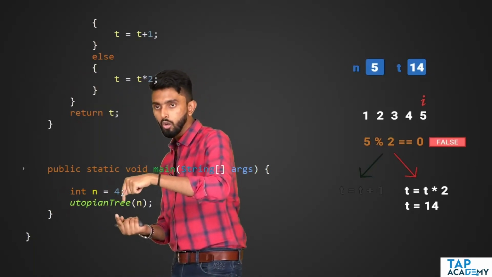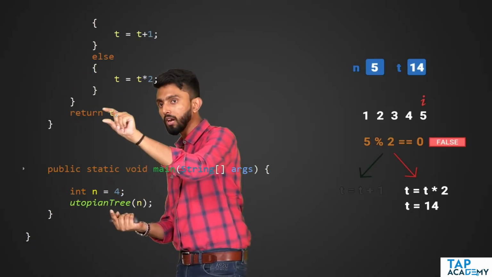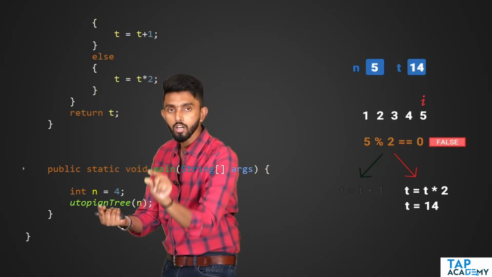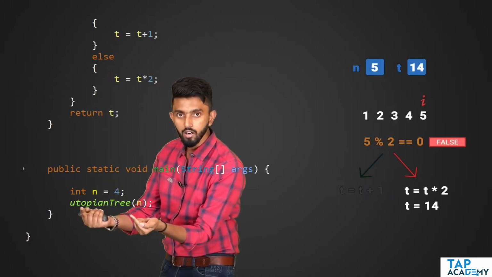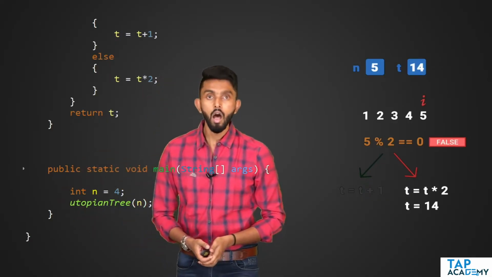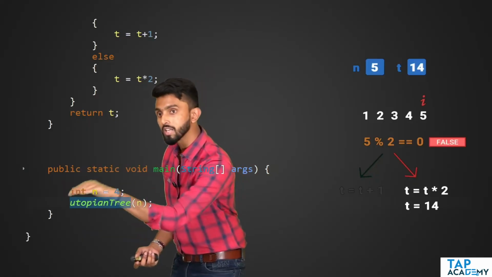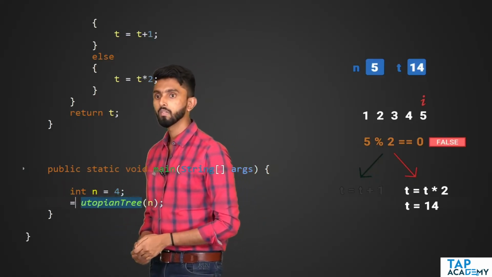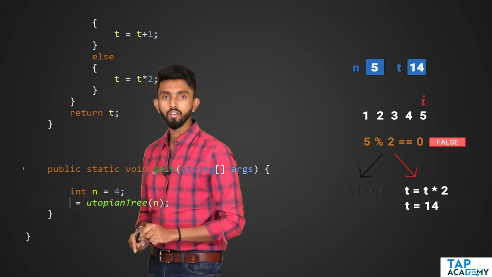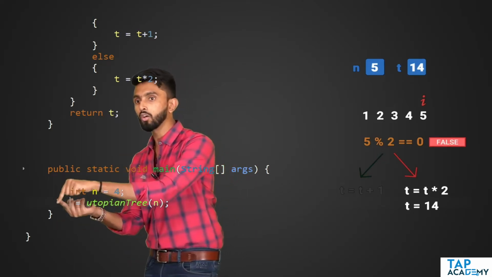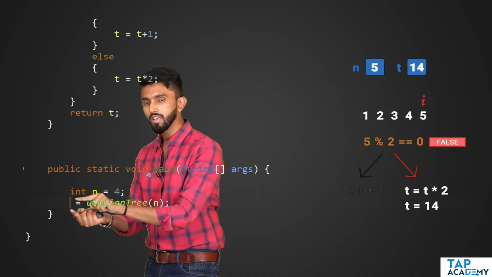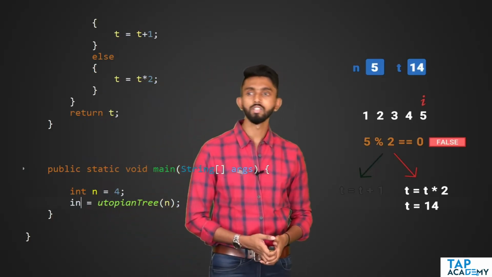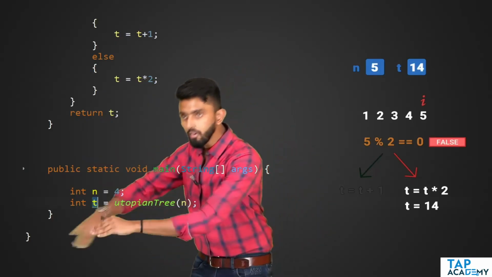Now what will happen? If I call utopian tree passing n, the utopian tree function will execute and it will return t to me. Whatever is returned, I should collect it. How will you collect it, sir? I will put an assignment. Assignment is right to left. Whatever is on the right side, I am giving to the left side. So what is returned to me is t, which is an integer. So I will collect it in an integer variable called t, like this, int t. That's it.